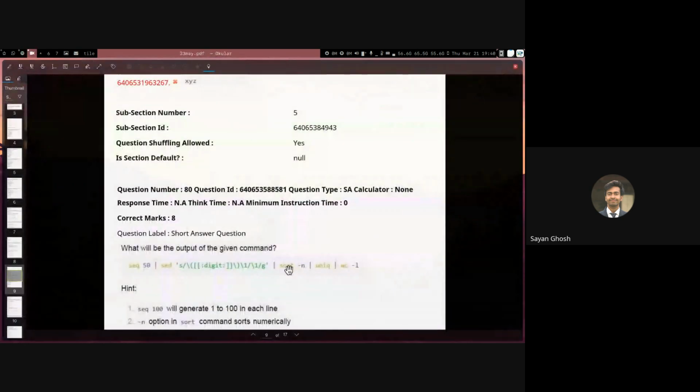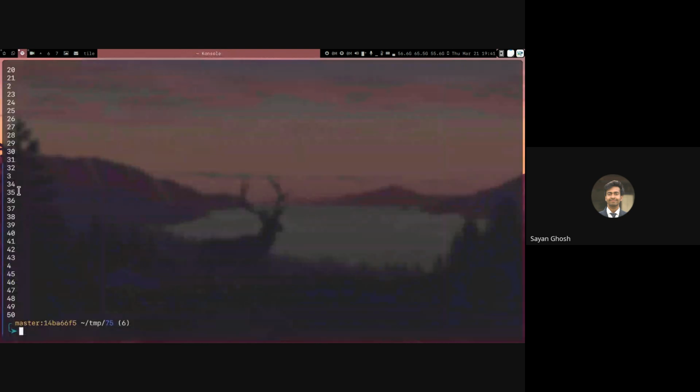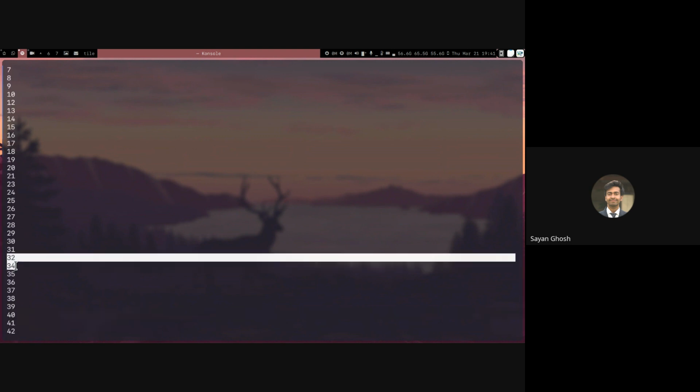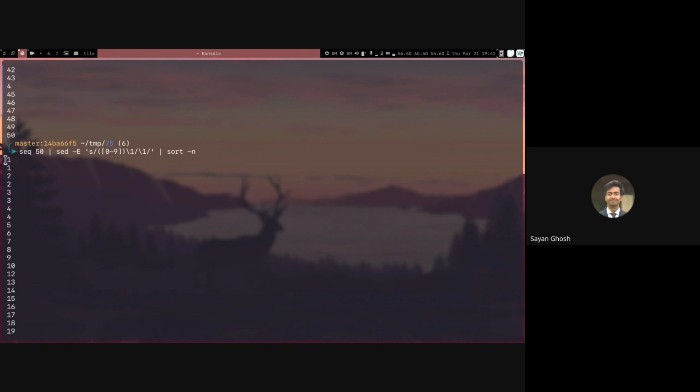So now when we are doing sort n, what sort will do is it will sort all the lines, and sort n simply means sort it numerically instead of alphabetically. So if I am sorting them, then everything remains as it is except these 4, 3, 2, and 1, right, which came out of substitution. So they will go to the top. So it will become 1, 1, 2, 2, 3, 3, 4, 4, and then everything else. So if we do this sort n, you can see all of these are there. There will be a gap here, 43, 45. Again, a gap here, 32, 34, and like this. And on top, we will have 2 1s, 2 2s, 2 3s, and 2 4s.